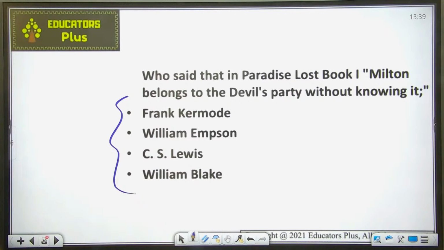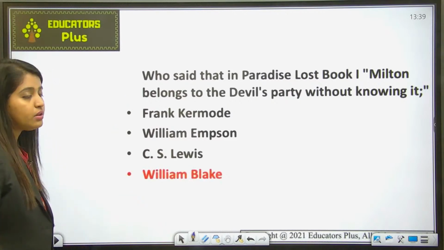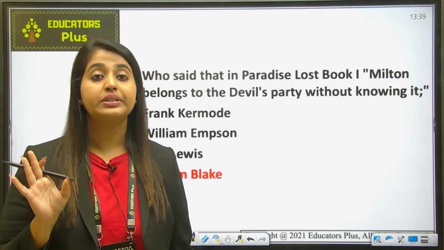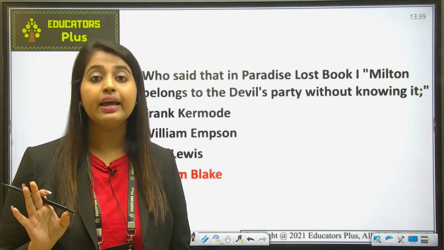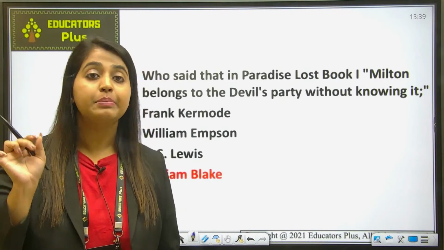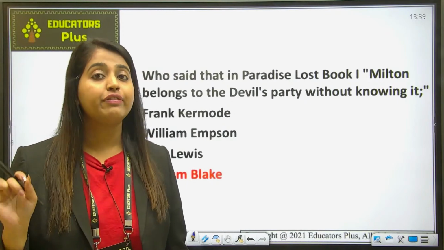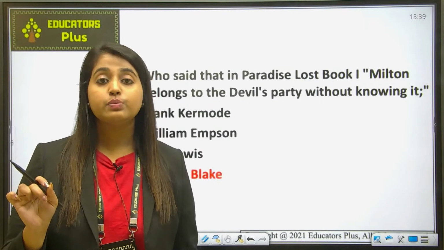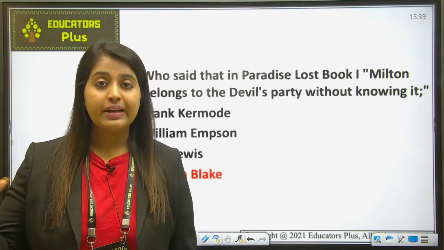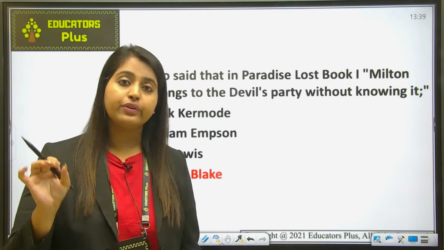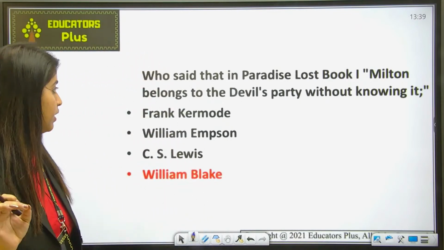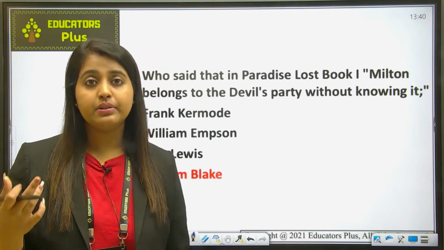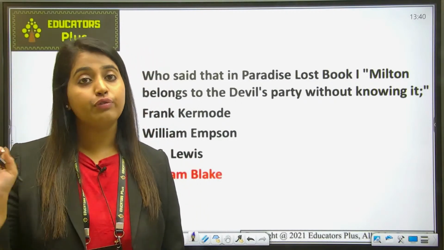Okay, so the correct answer to this question is William Blake. It was William Blake who observed that Milton belonged to the devil's party without knowing it. Okay? And this remark implies that Milton subconsciously glorified Satan, especially in book 1 of Paradise Lost. Okay? And this point of view is typical of the romantic spirit and it makes Satan the real hero of Paradise Lost. Fine?